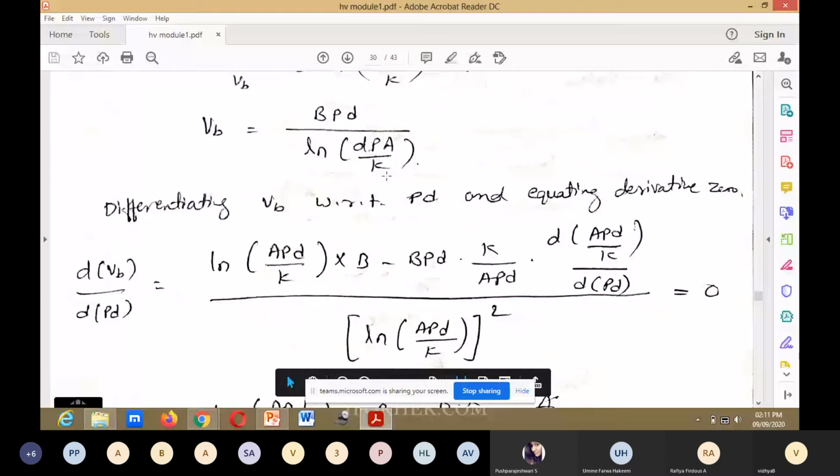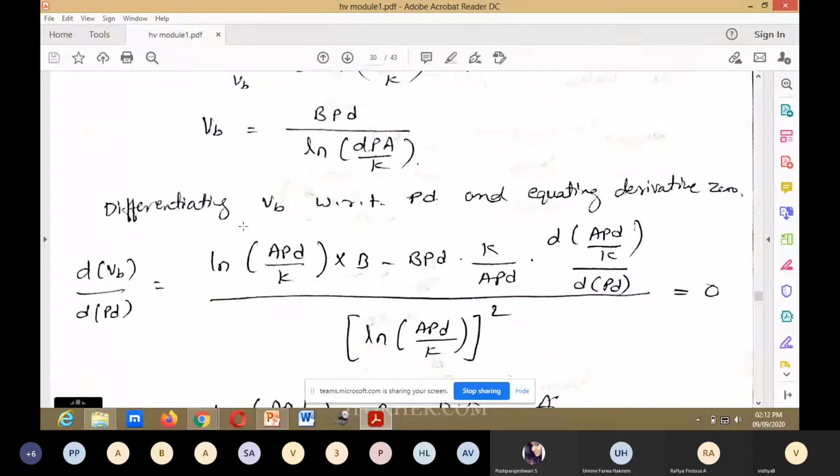This is a u by v form. Okay. Here u is BPD and v is ln DPA divided by K. First you differentiate u. Okay, if you differentiate u, what you will get? B, with respect to PD. First you write the v value as it is.